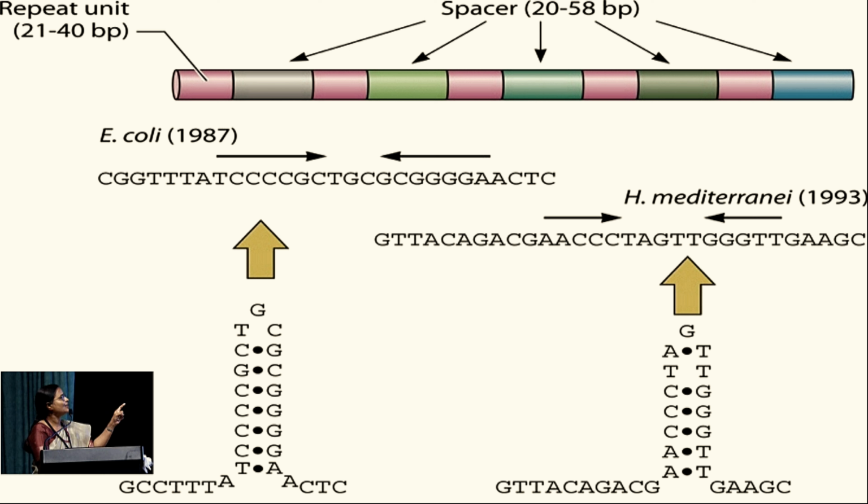CRISPR stands for clustered regularly interspaced short palindromic repeats. What is a palindromic repeat? Very good. You can see the sequence TC, GC, GC, CG. If you read it from up to down or down to up, it will be the same. It won't change. That is a palindromic repeat.